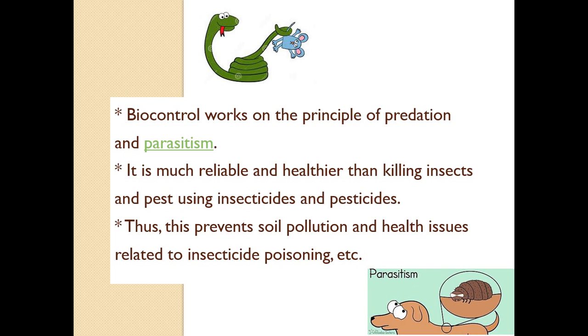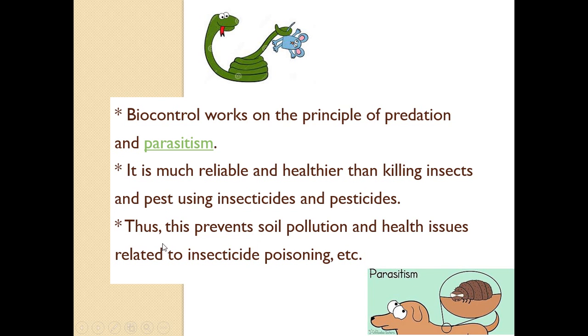Biocontrol works on the principle of predation and parasitism. What is predation? Surely we would have heard of predation and parasitism. Predation is a biological interaction between two organisms, in which one organism, acting as a predator, will kill the other organism, that is, the prey. It will kill the prey and satisfy its nutrition.